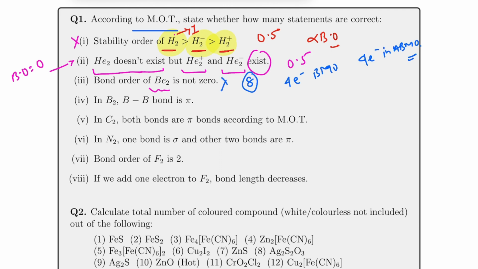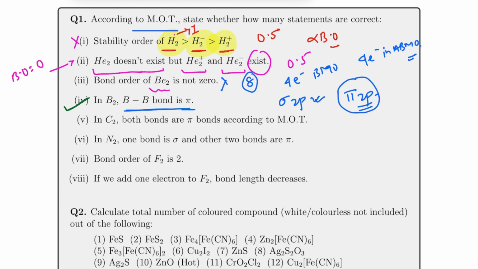Whereas in B2, the bond B is pi. Many students used to commit a mistake. They say this is not pi, this will be sigma. But the thing is, it will be pi. The reason is the configuration of B2. If you talk about B2, then instead of the sigma 2p orbital being filled first, you find that the pi 2p orbital will be filled first. So that is very, very important. And if the electrons are in the pi 2p orbital, bonding will be mainly due to pi bond, not due to sigma. So this statement is correct.